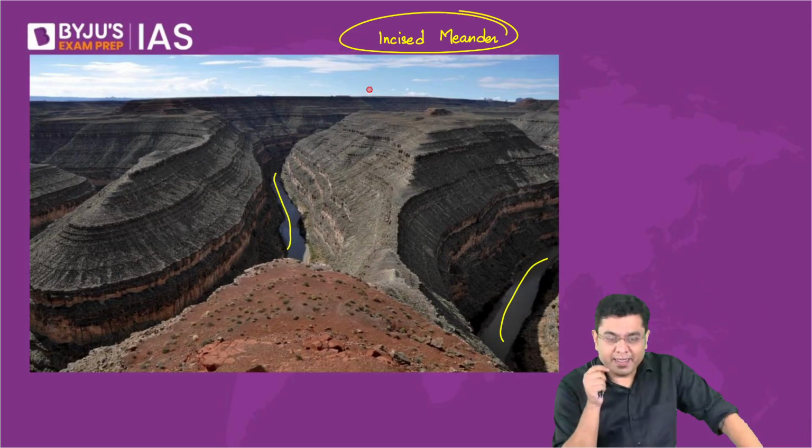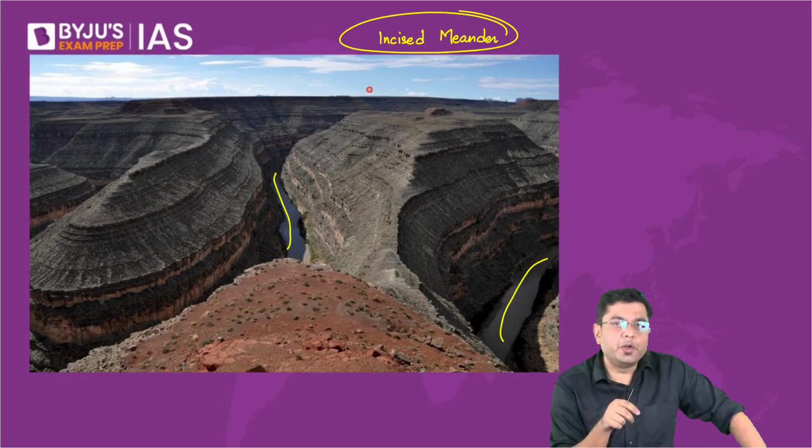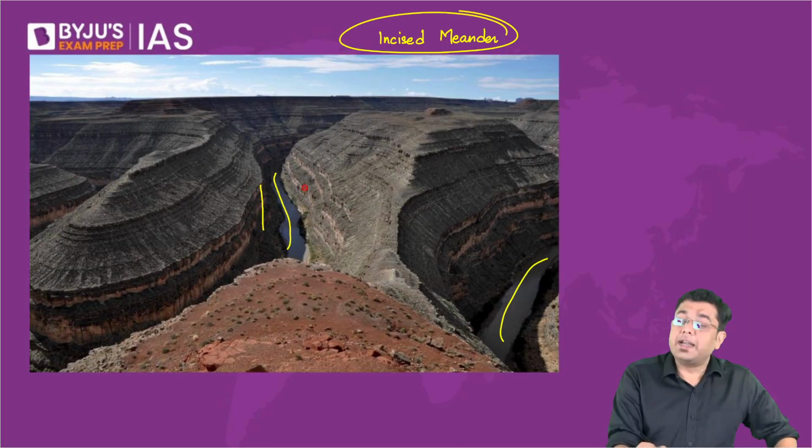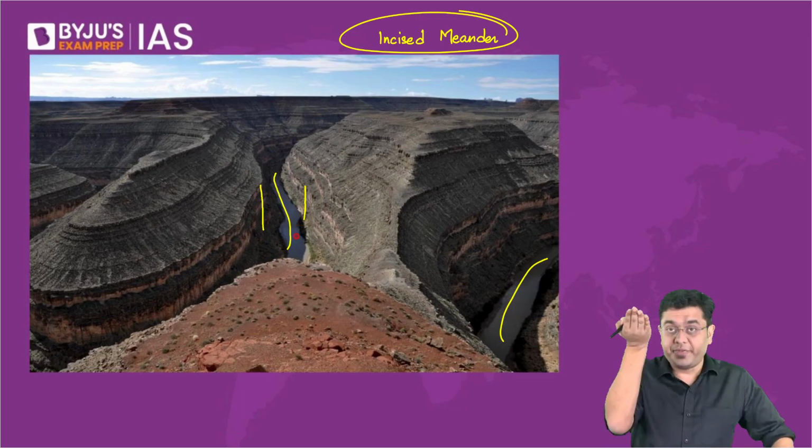In fact, by studying this particular image in slightly greater detail, you would also be able to identify in what particular stages the land has experienced an uplift. For example, if you observe here, there is a kind of a vertical wall-like section in this region. That means all that upliftment would have happened continuously.